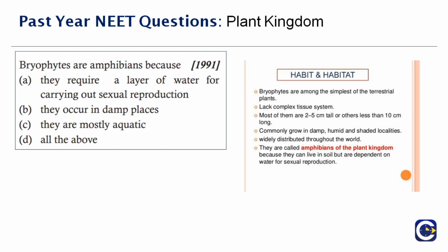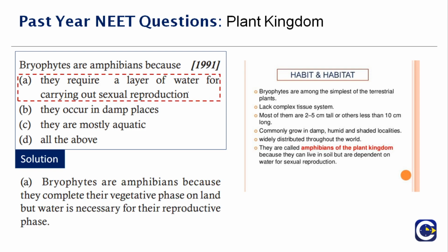Okay, so why are they called amphibians? Look at the first option here. They require a layer of water for carrying out sexual reproduction. Yes. They occur in damp places. Yes. They are mostly aquatic. Yes. So what is the correct answer here? The correct answer is option A.